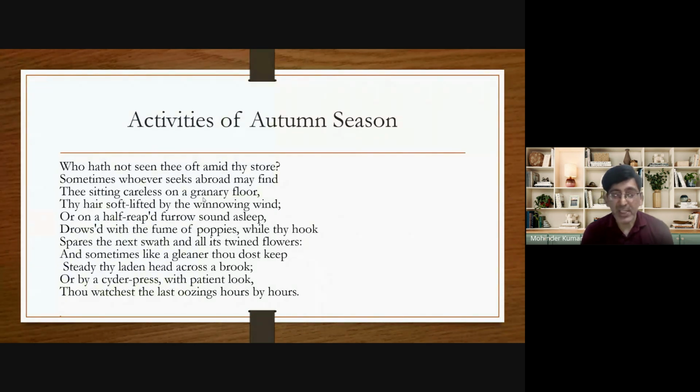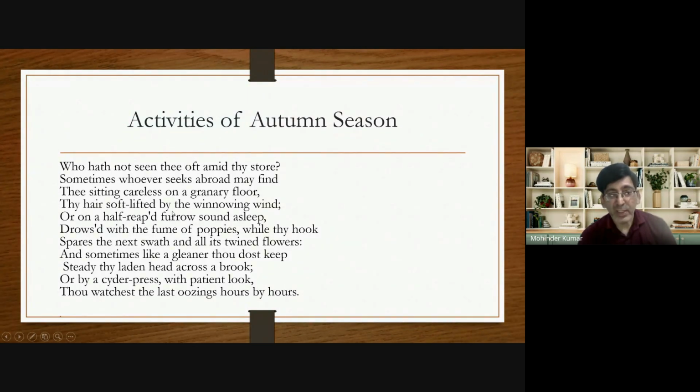So this is the first activity, because through the first line, autumn is presented as a human being, as a farmer. As you find a farmer sitting on a granary floor whenever you go in the fields, similarly, if anybody goes outside of his house and in the fields, anybody can find autumn sitting on a heap of grain.